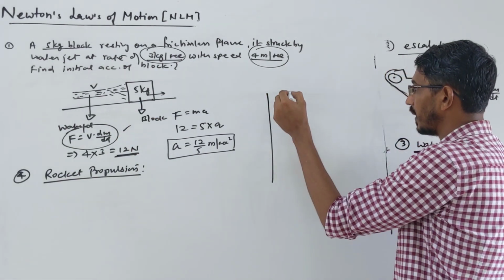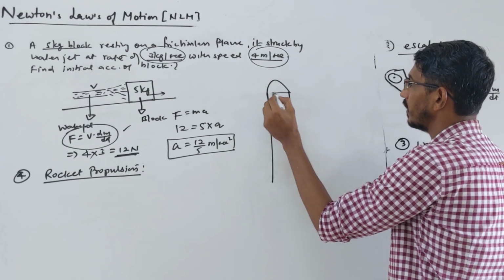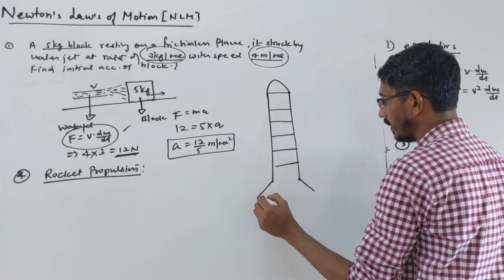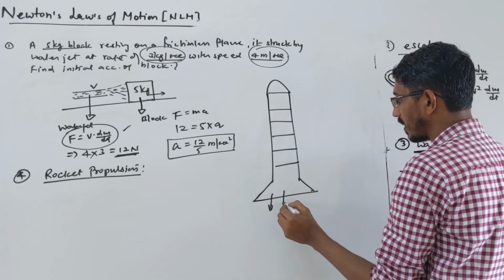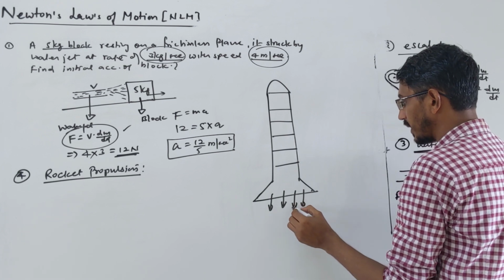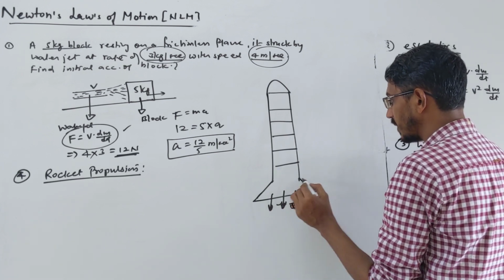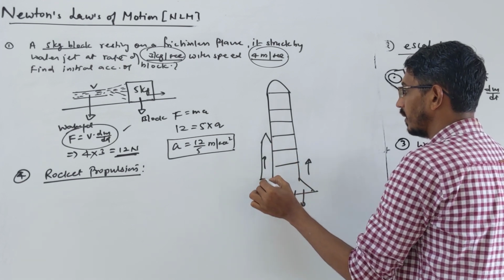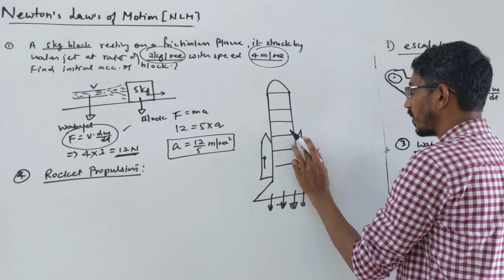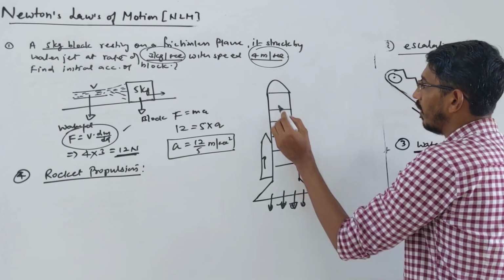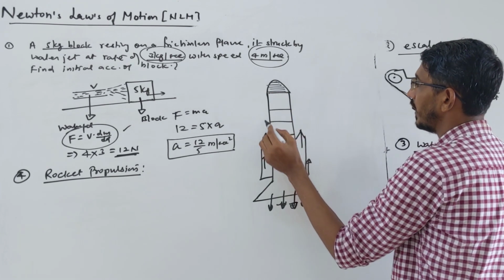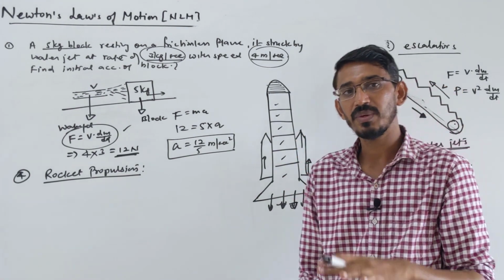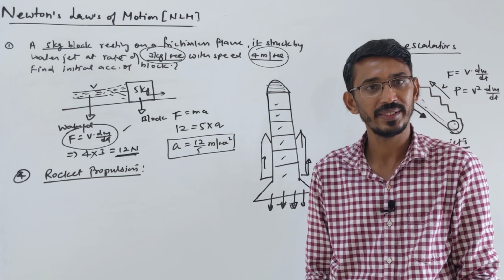A rocket is made up of many compartments, right? Many parts are there. It's divided into many compartments. Gases are burning and leaving at the end. So gases apply a force on this, and it moves what? Upward, right? Now what actually happens in real? The maximum mass of this rocket is what? The fuel only. Only in this compartment we have the main engine machine, otherwise it is completely fuel everywhere. All these compartments, what do we have? Fuel. So the maximum mass of the rocket is what? Fuel only, right?